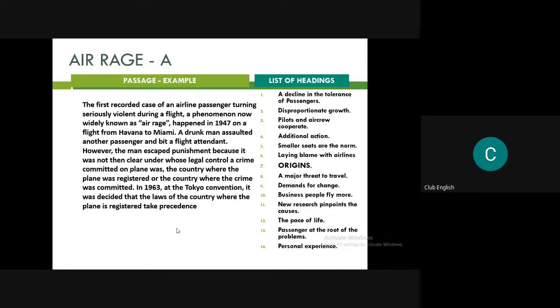Okay, thank you. Please read the headings also. List of headings: a decline in the tolerance of passengers, disproportionate growth. Okay, stop. Now everybody be careful about this, like which heading it will be taking. So how will we be doing it?